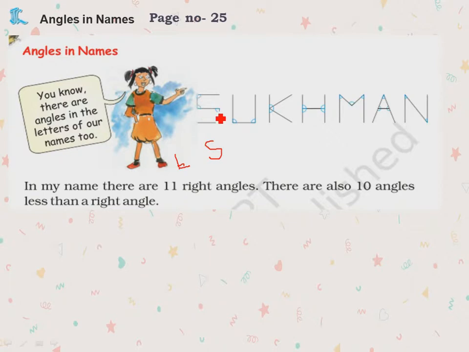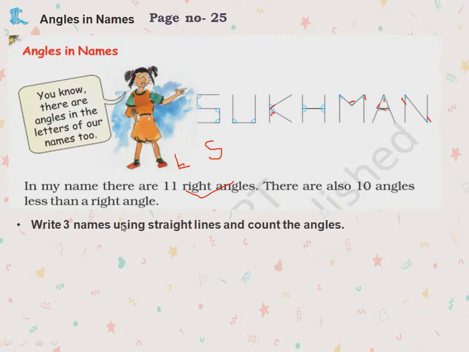Yes, 1, 2, 3, 4, 5, 6. This L shape is there here. 7, 8, 9, 10, 11. So 11 right angles are there in the name of Sukhman, and there are also 11 angles less than the right angle. Where are the less than right angles? 1, 2, 3, 4, 5, 6, 7, 8, 9 and 10. Understood? So for this, what you will do, you take the alphabet, A to Z, you take A, you write how many right angles are found, how many less than right angles are there, how many more than right angles are there. It will be easy for you.